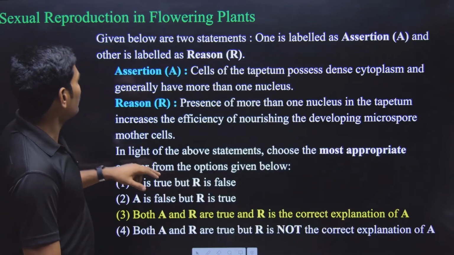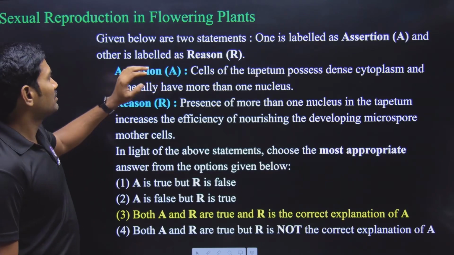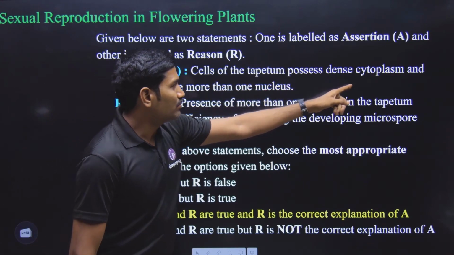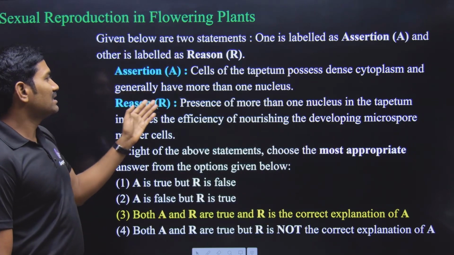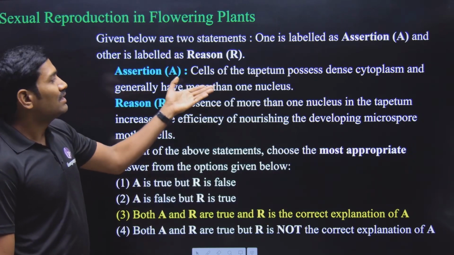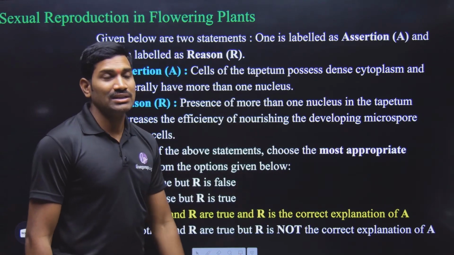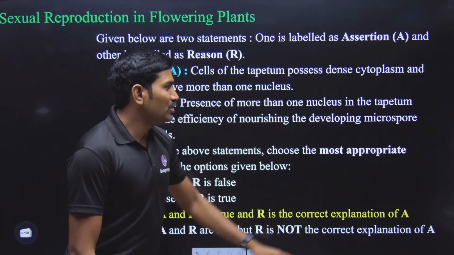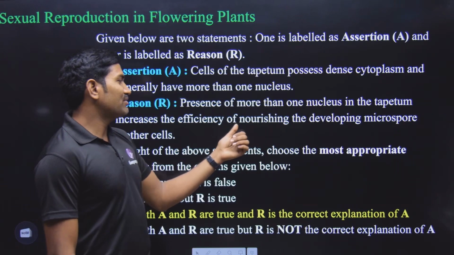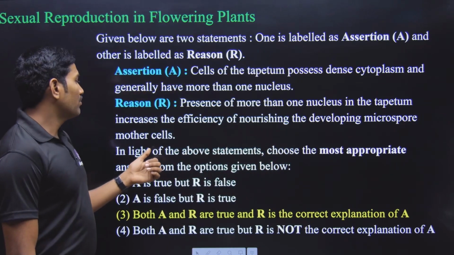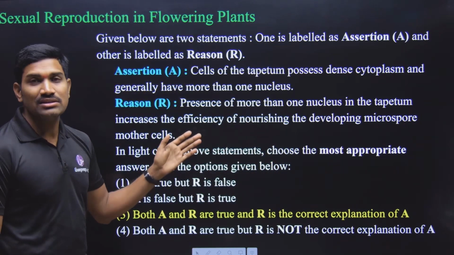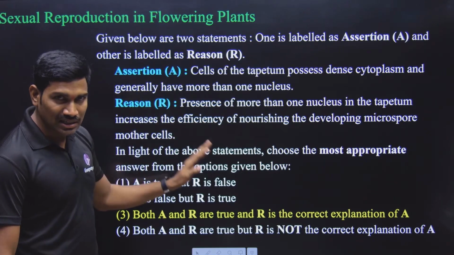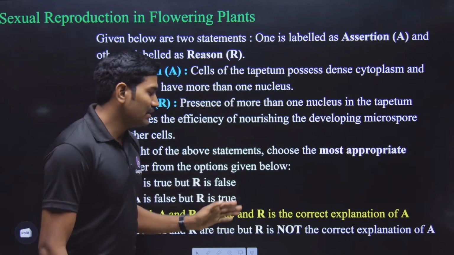That's it. Next one, from the same chapter only, but this time it is again assertion and reason. Cells of the tapetum possess a dense cytoplasm and generally have more than one nucleus. Generally, we are observing the multinucleated condition. So it is correct. Next one, reason. Presence of more than one nucleus in the tapetum increases the efficiency of nourishing the developing microspore mother cells. Yes, it is the reason. This is the very important reason. So both the statements are correct and R is the correct explanation for A.